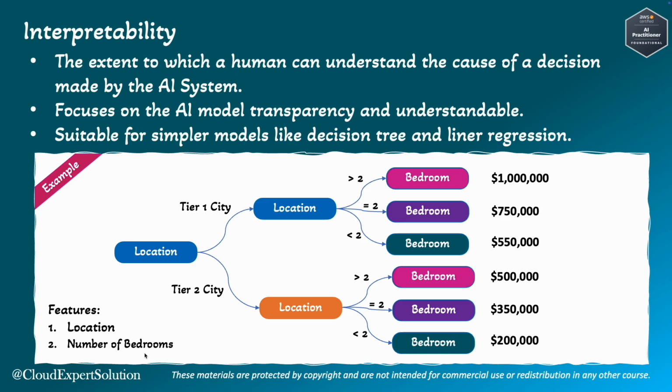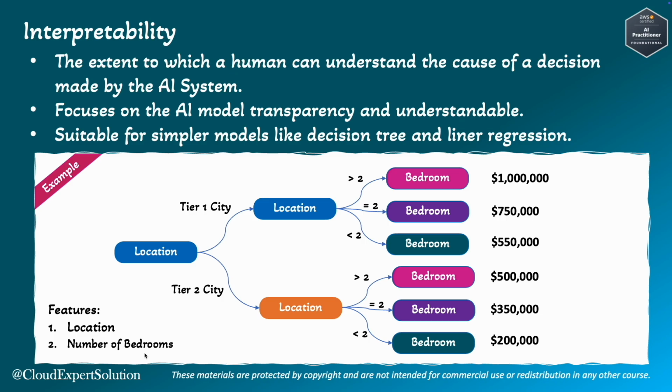Because it is a tier 1 city, and in the tier 1 city, if the number of bedrooms is greater than 2, then the average house price will be $1 million. This way, for decision tree and linear regression, we will be able to interpret why the model is taking such an action or why the model is predicting those outputs.